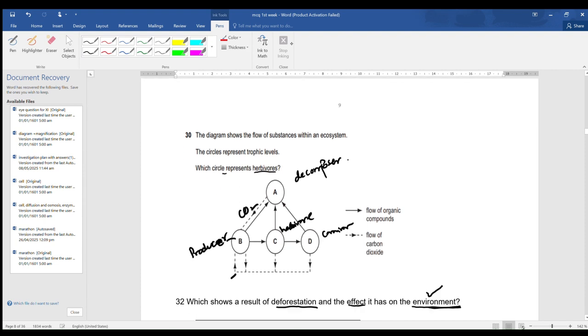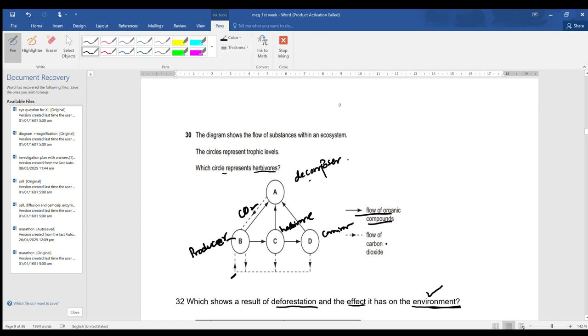Now, the diagram shows flow of substance within an ecosystem. The circles represent trophic levels, and which circle represents herbivore? Towards A there is a flow of organic compound. So that should be decomposer, because towards A there is a flow of organic compound. Therefore A should be decomposer.